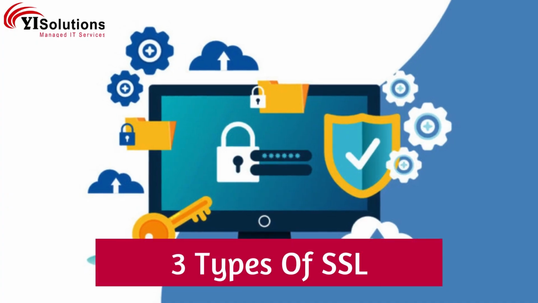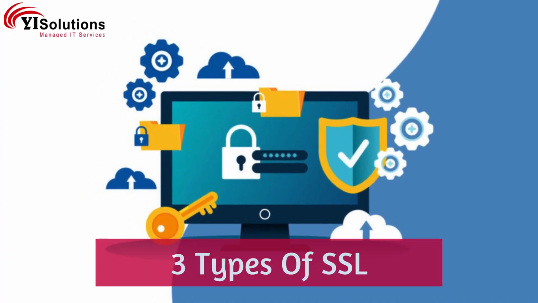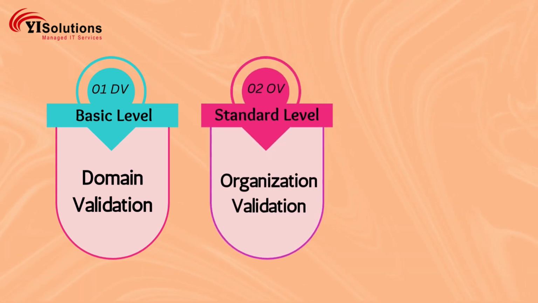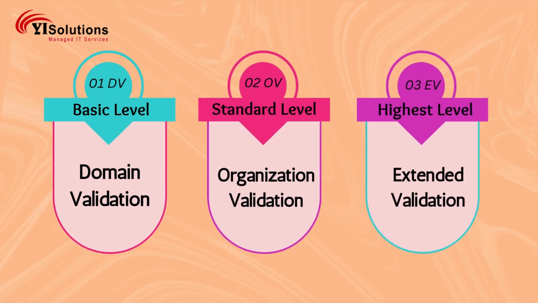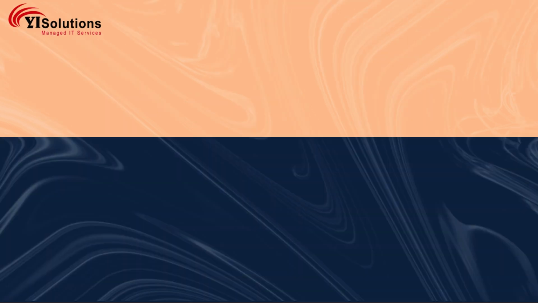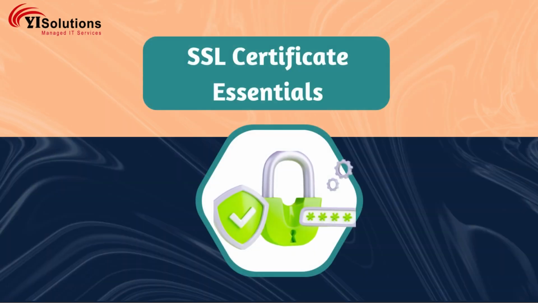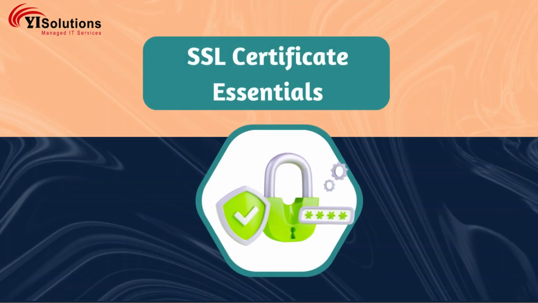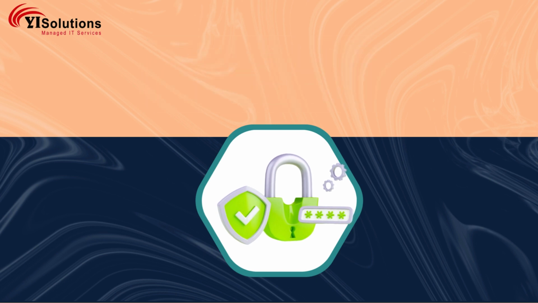There are three types of SSL validations: domain validation (DV), basic level; organization validation (OV), standard level; and extended validation (EV), highest level. SSL Certificate Essentials, a breakdown of single domain, multi-domain, and wildcard certificates.